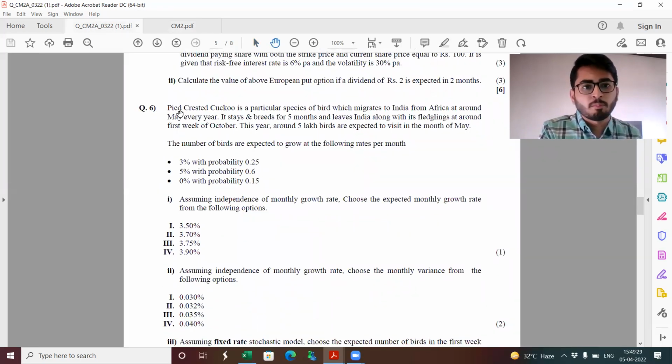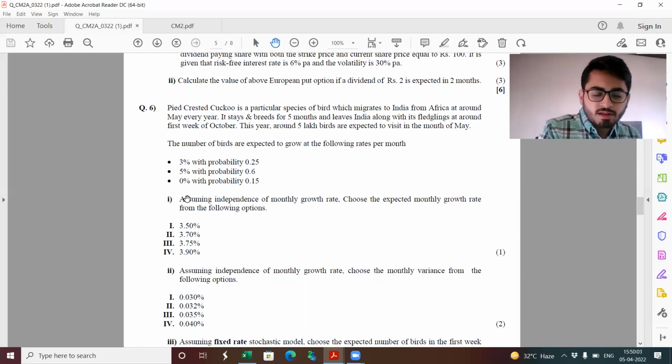Next, question 6. Pied crested cuckoo is a particular species of bird which migrates to India from Africa at around May every year. It stays and breeds for 5 months and leaves India along with its fledglings at around the first week of October. This year, around 5 lakh birds are expected to visit in the month of May. The number of birds is expected to grow at the following rates per month. Assuming independence of monthly growth rate, choose the expected monthly growth rate from the following options.